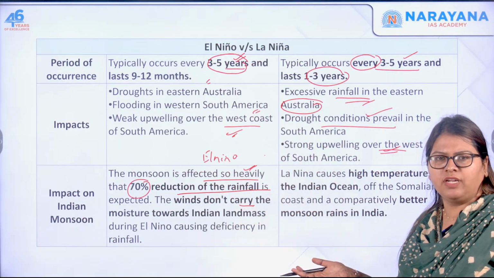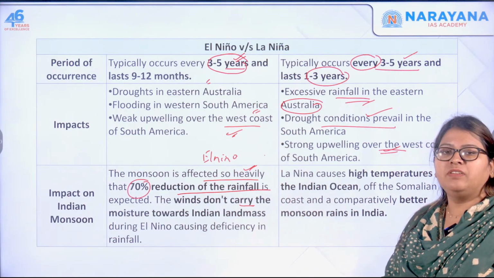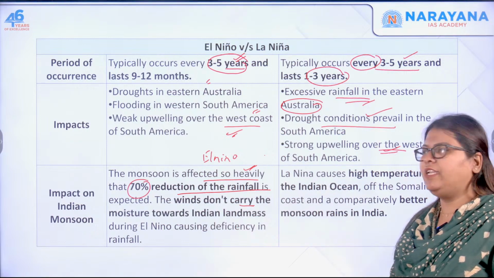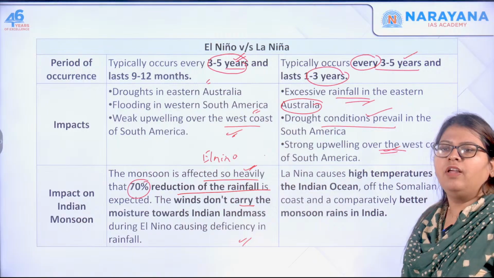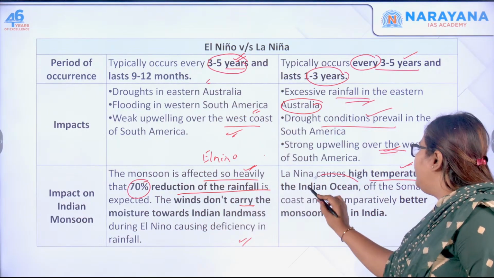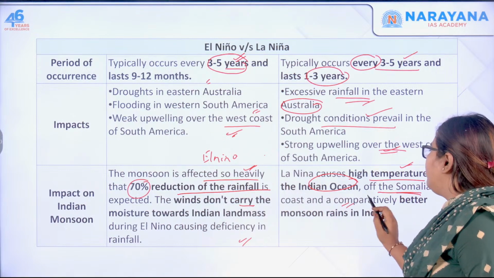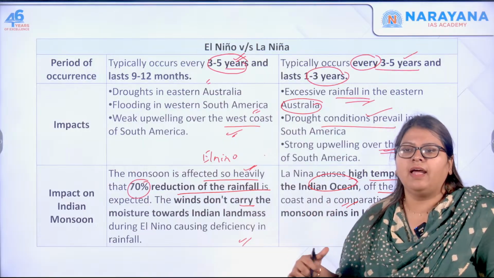During this condition they are so weak, they don't carry it. So there is a 70% reduction of rainfall during an El Nino year, so that there is deficiency in the rainfall. Whereas La Nina causes high temperatures over the Indian Ocean off the Somalian coast, and comparatively, the monsoon rains are better during the La Nina seasons.